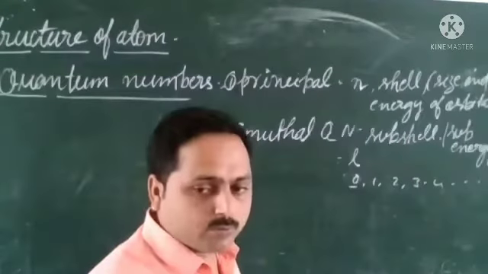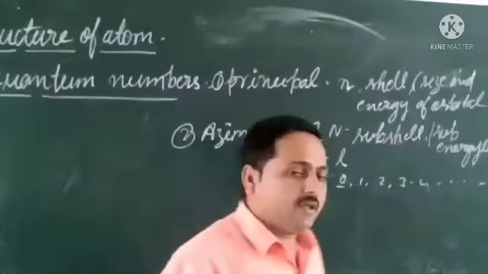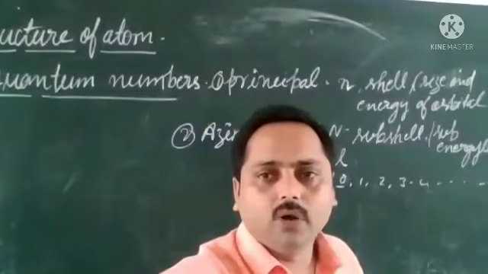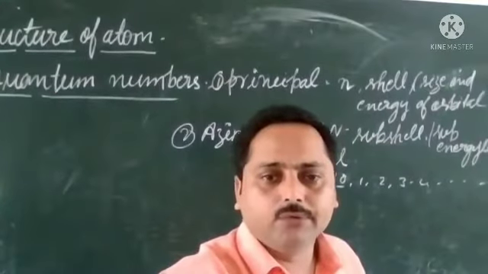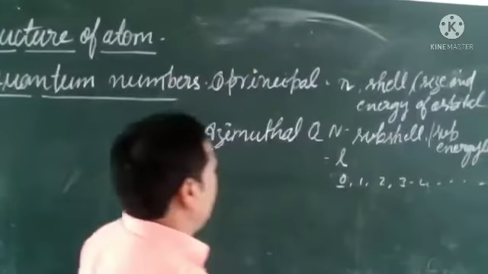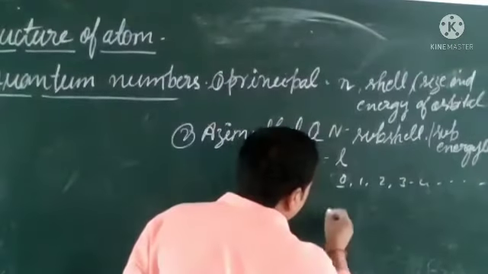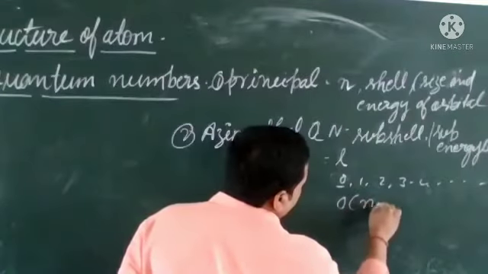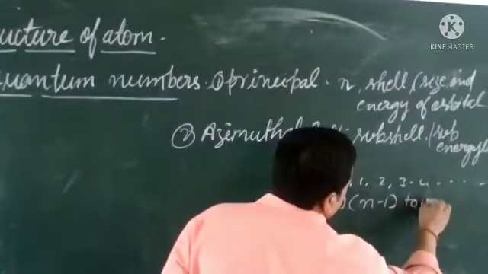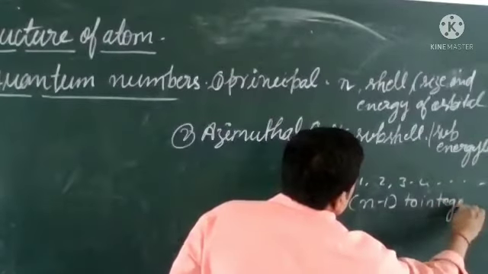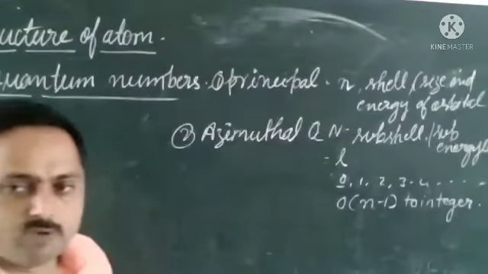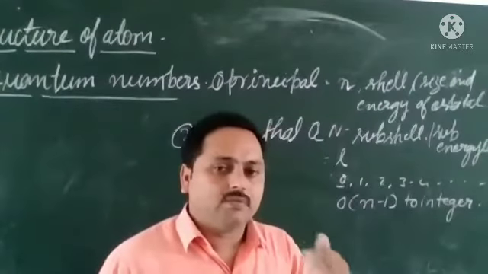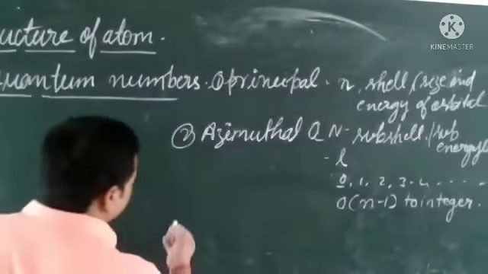I wrote one more point there. If the n value is given, we can calculate the value of l. How can we calculate the value of l? One formula I gave you, you might be remembering it: 0 to n minus 1. For an n value, we get l values from 0 to n minus 1, as integers. The first value is 0 itself, and then we go up by one each time to get the values.